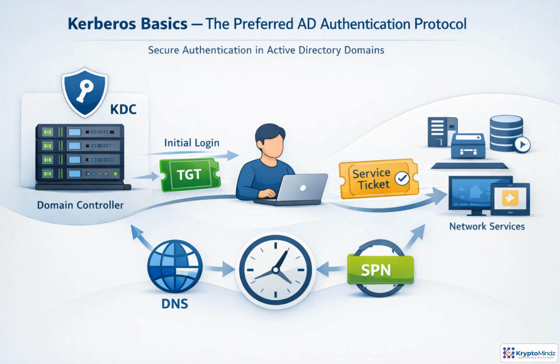Kerberos is the normal authentication path in modern Active Directory. A user signs in once, and the Key Distribution Center, or KDC, on a domain controller verifies the identity and issues a ticket granting ticket, or TGT. That ticket proves the user has already authenticated. When the user needs a file share, application, or other service, the client asks the KDC for a service ticket for that specific resource. The service trusts the ticket, so the password is not sent again. For Kerberos to work reliably, DNS, time synchronization, and SPNs all need to be correct.